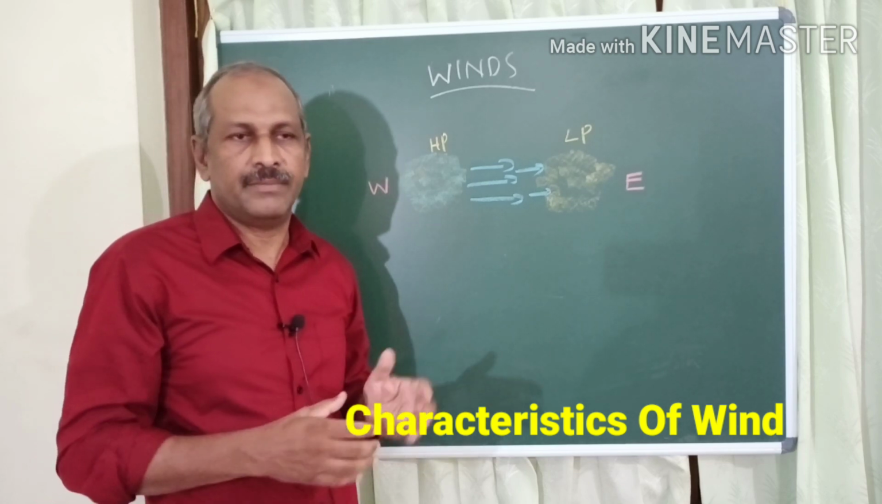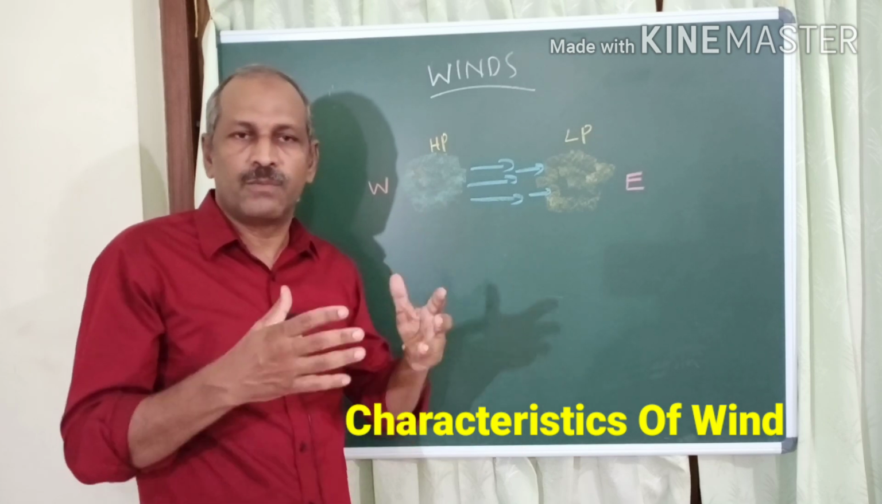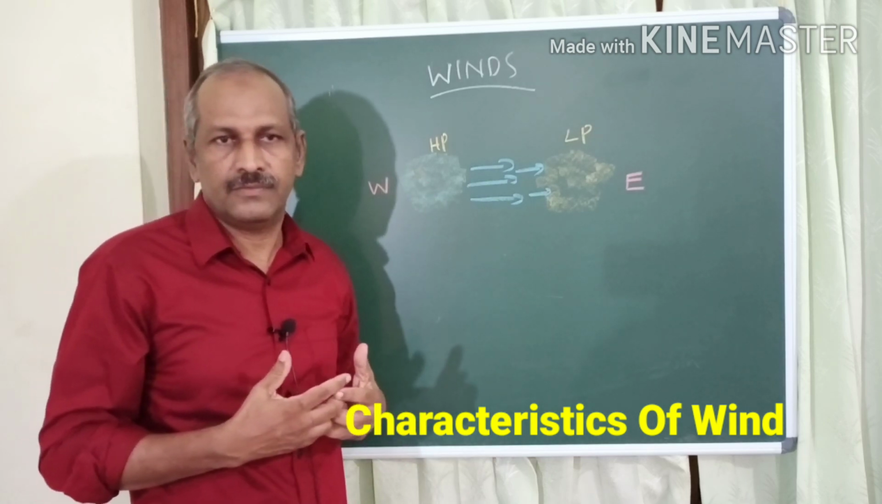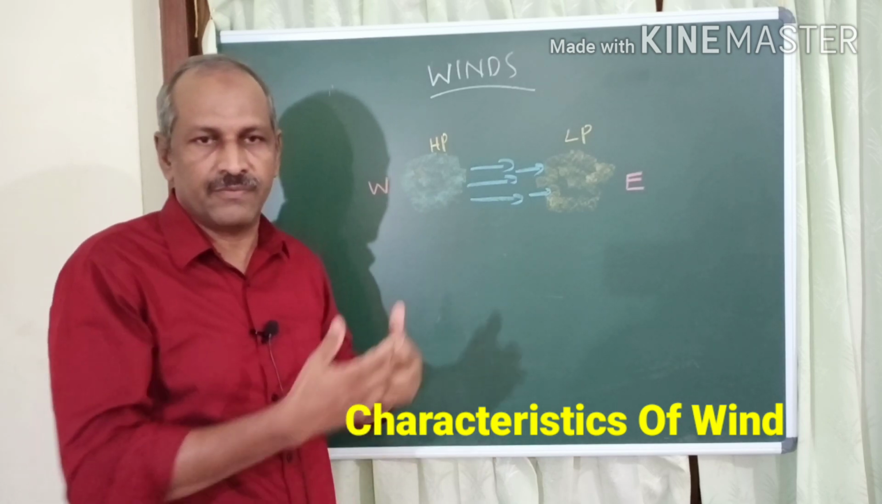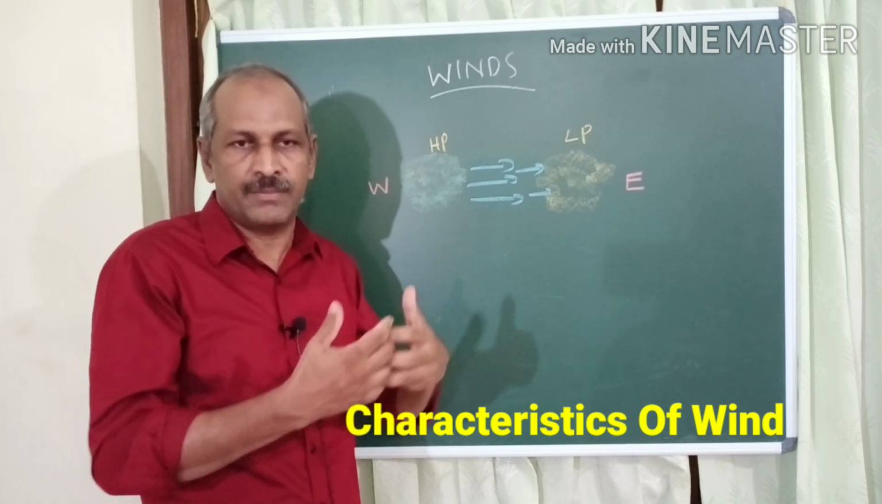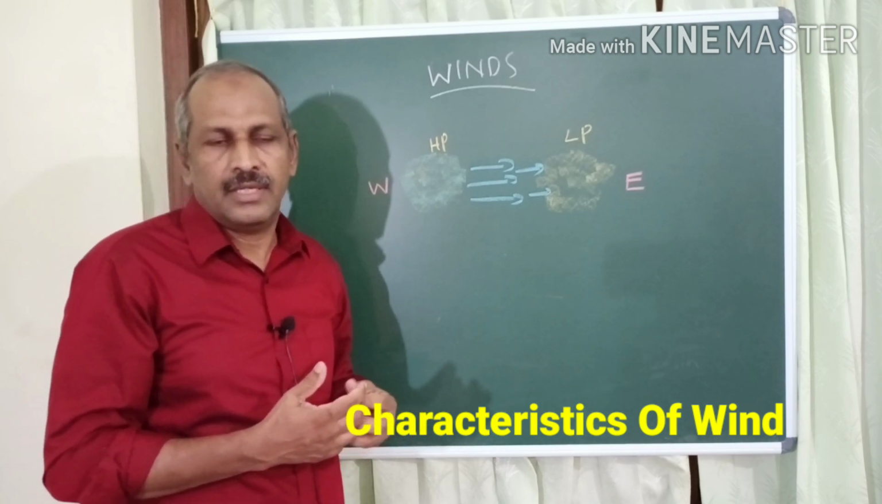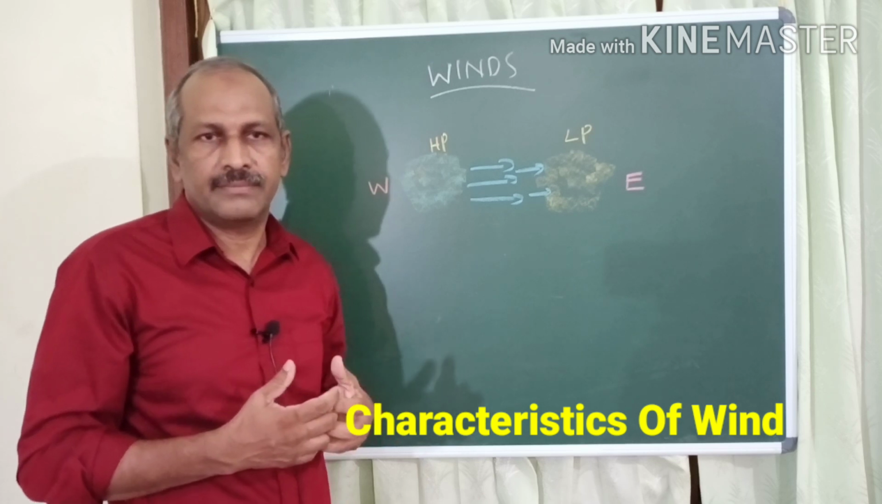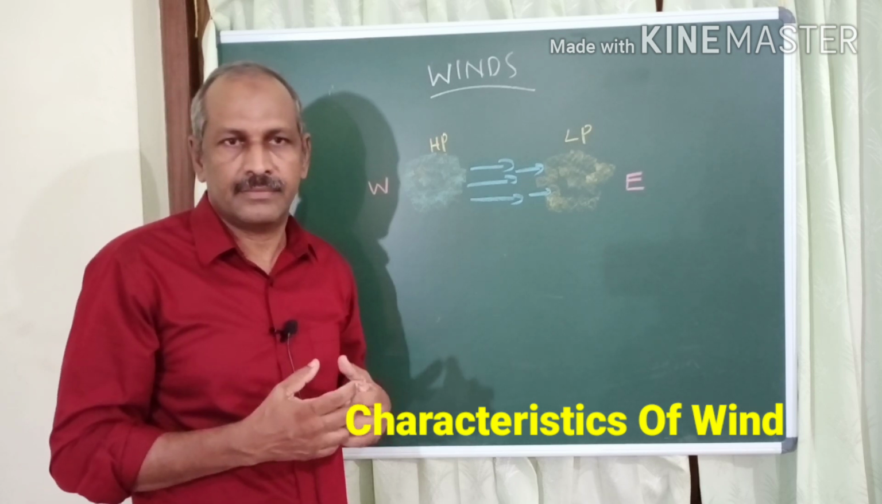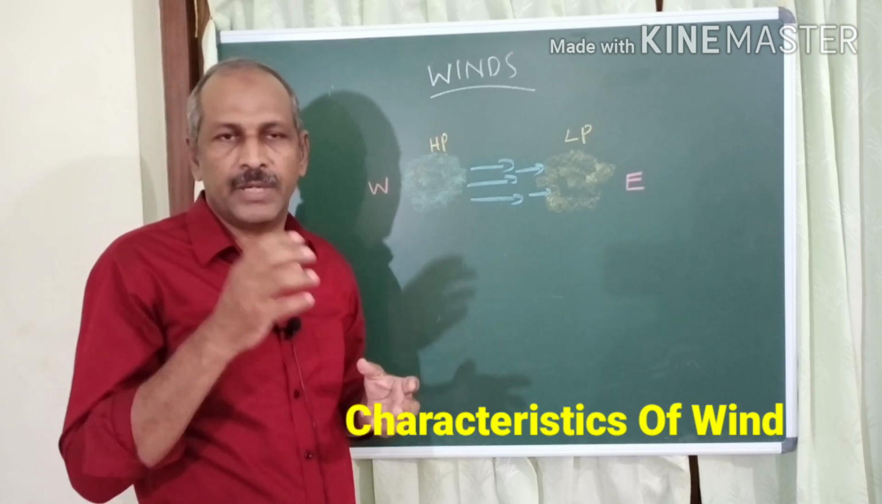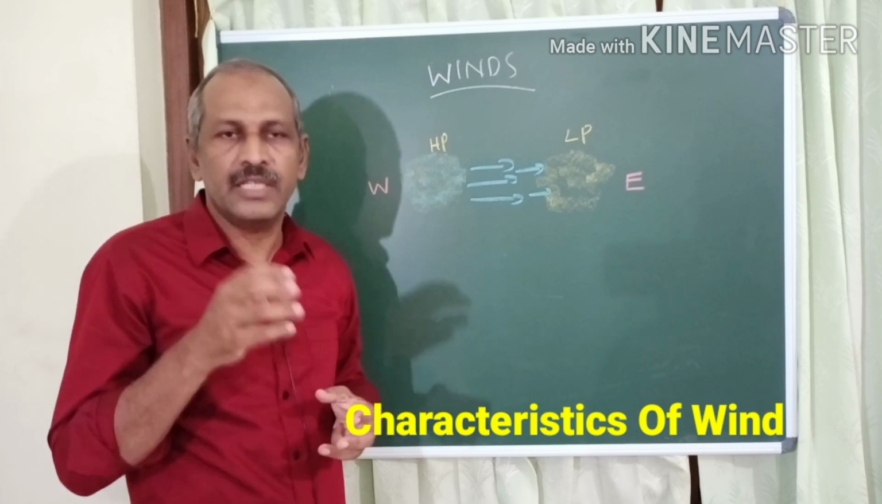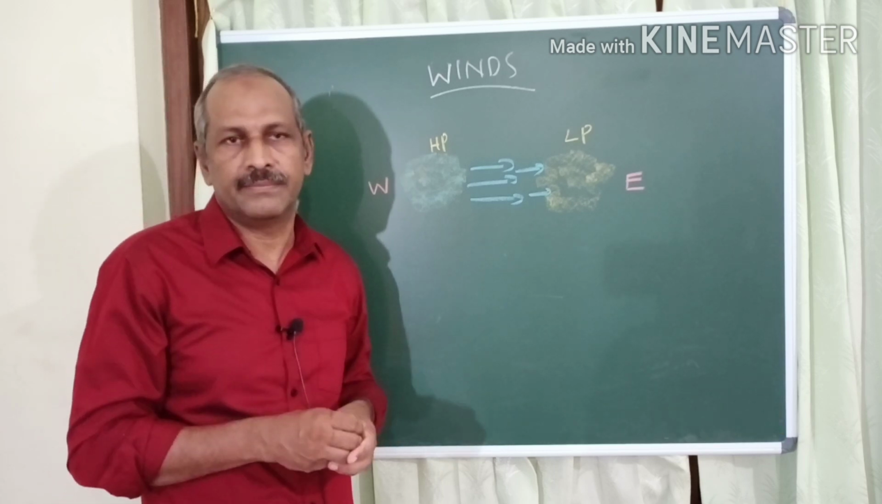At the same time, if a wind is blowing from a drier area, meaning if a wind is blowing from land, if a wind is blowing from desert, it doesn't cause rain. That wind would be what? Drier. That is what we say, the peculiarities of the source region influence the nature of the wind.